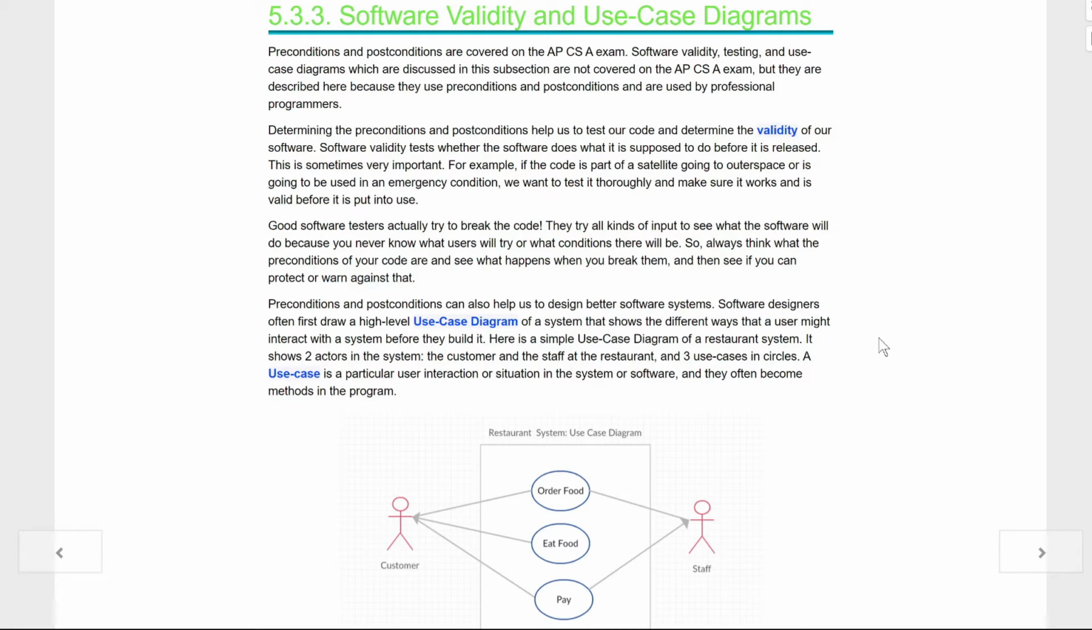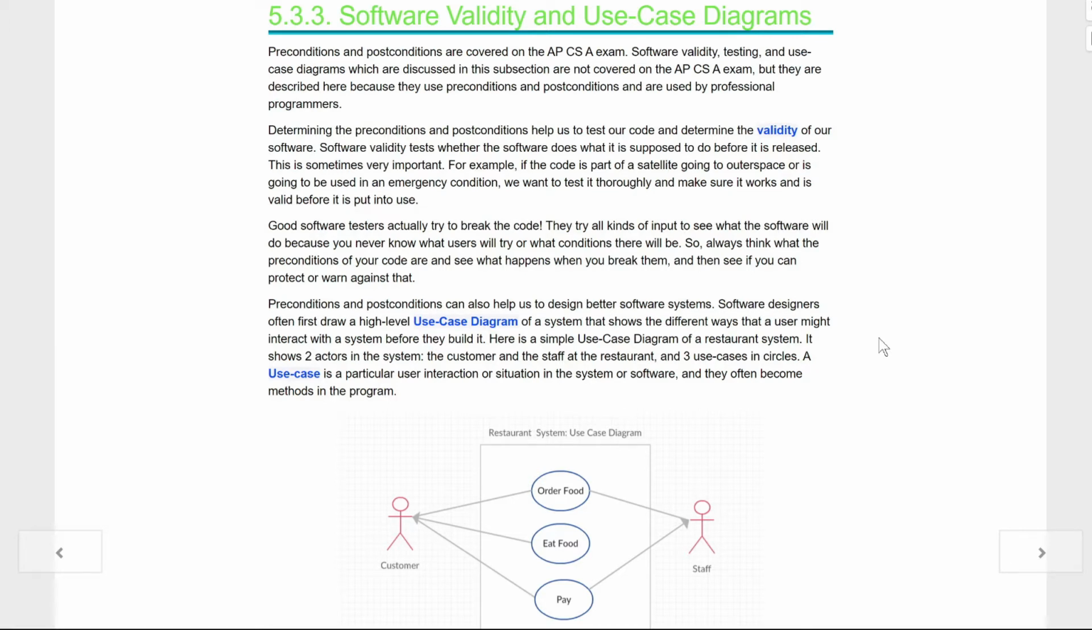They try all kinds of inputs to see what the software will do because you never know what users will try or what conditions there will be. Never trust people, kids. So, always think of what the preconditions of your code are and see what happens if you break them, and then see if you can protect or warn against that. Preconditions and postconditions can help us to design better software systems.